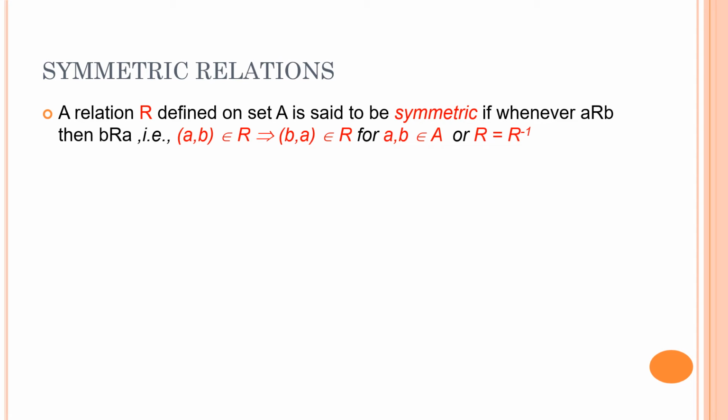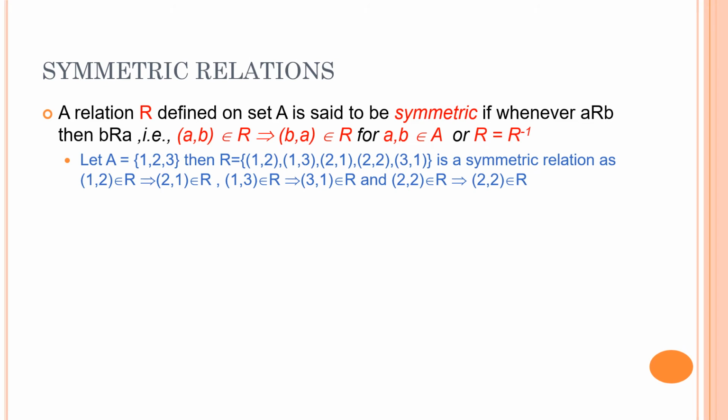So what I am saying is, if I can say that A related to B also implies that B related to A, then we can say that the relation is symmetric. Or in other words, if the relation and its inverse are equal, then we can say that it is symmetric. If you remember, what was the inverse of the relation? Same pairs, but the position of the first and second element was interchanged.